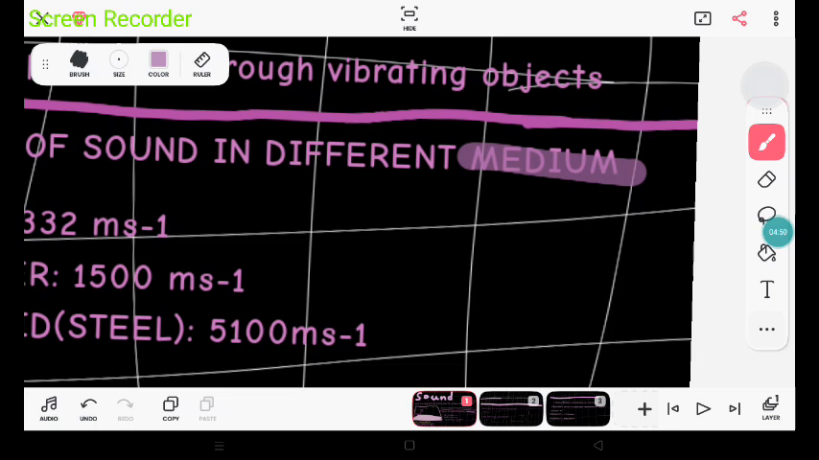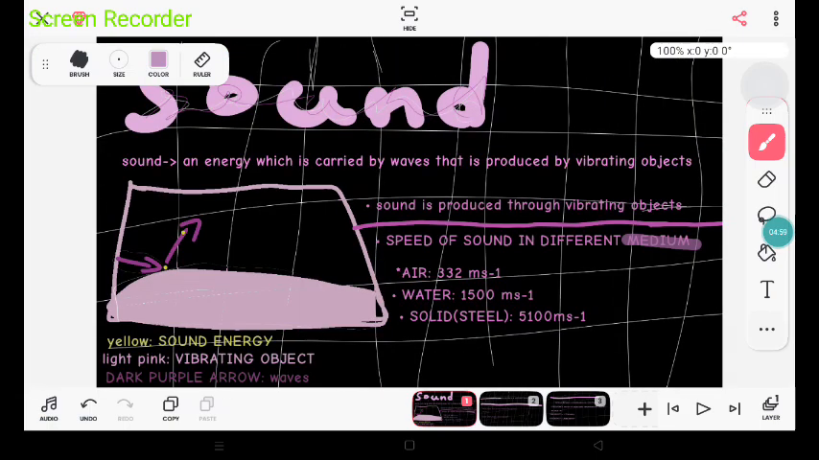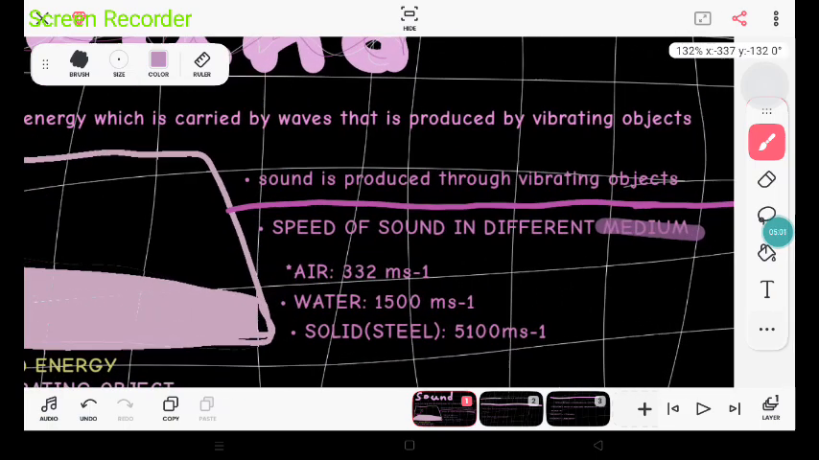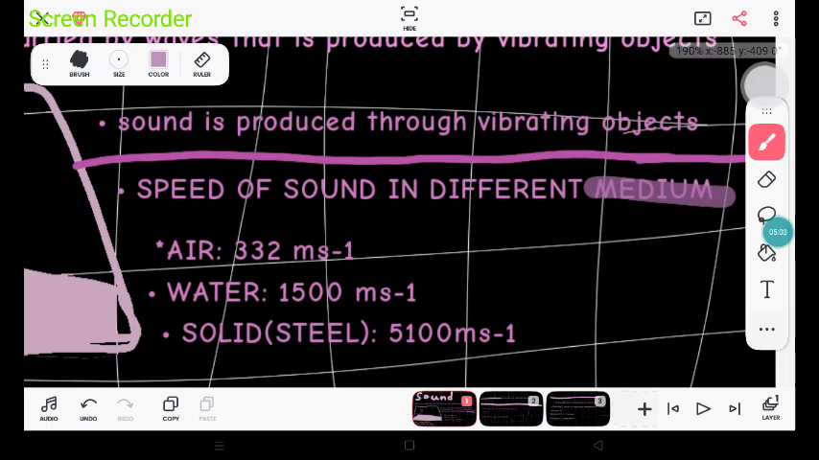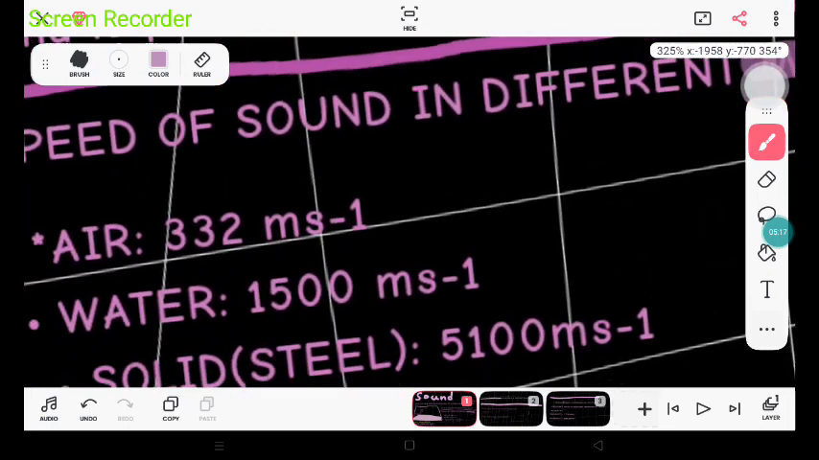The cupboard behind me when I'm recording this video can be a medium. This tablet can also be a medium. And guess what? Air is also a medium, because a medium is anything that covers area. It has mass, basically matter. And air, water, and steel are mediums, so that's why I'm mentioning them.